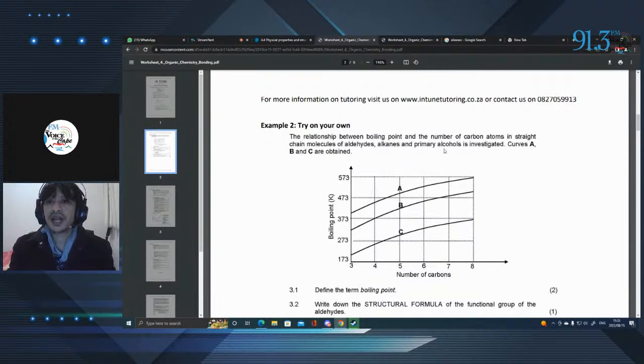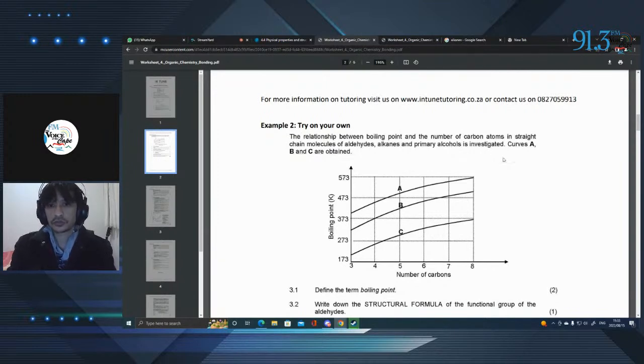And then we have primary alcohols. What does this mean? Well, this has to do with the position of the alcohol. A primary alcohol is where the alcohol group is attached to the first carbon on the molecule. Remember, first carbon makes it a primary alcohol, second carbon, secondary alcohol, and third carbon, a tertiary alcohol.